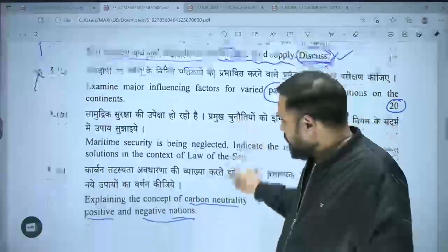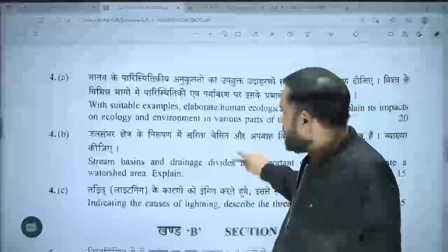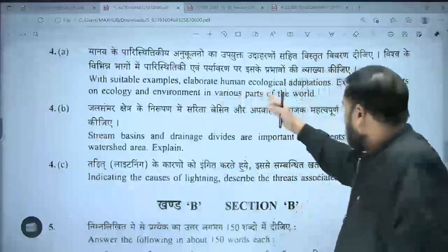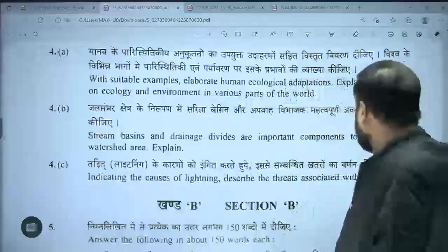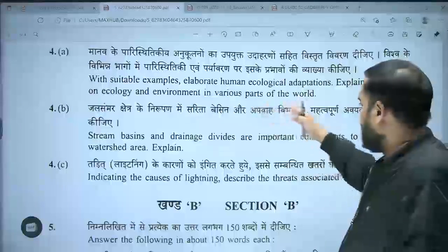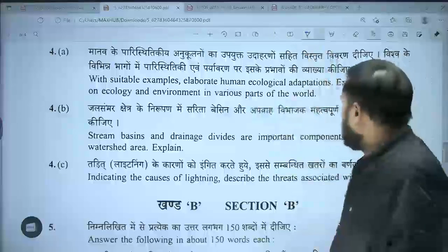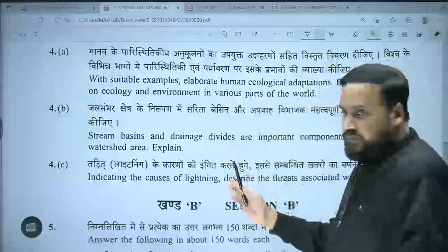Then 4A: with suitable examples, elaborate the human ecological adaptations, and explain their impact on ecology and environment in various parts of the world. So again, a very straightforward question. Two topics they have mixed here.